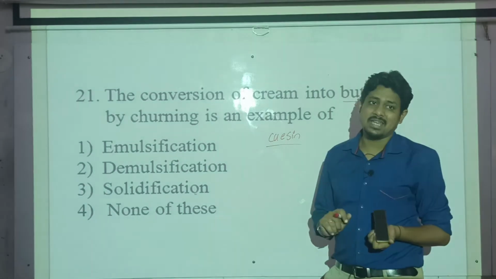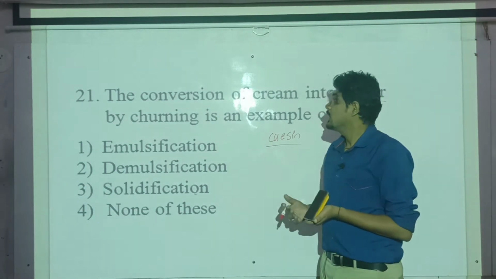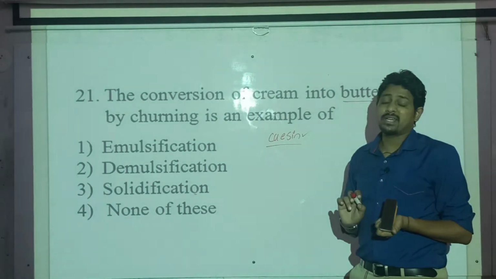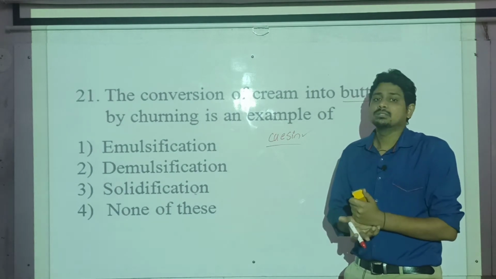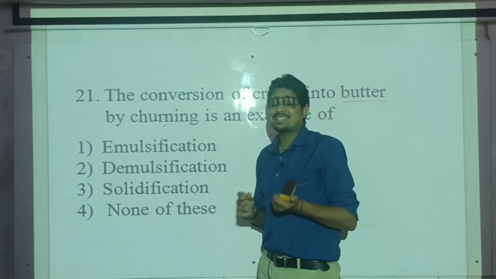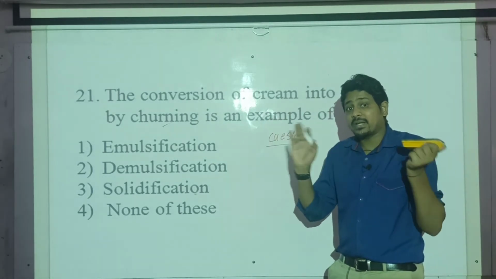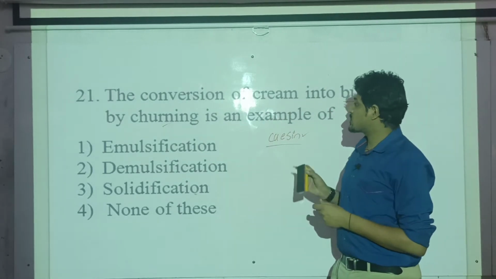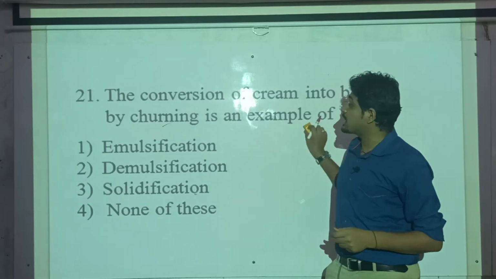This is an emulsifying agent. Where in the milk there is an emulsifying agent called casein, which is holding both the liquid fat and water together. Churning is a process wherein you will separate both. Okay, so churning is a process wherein we will be separating both.